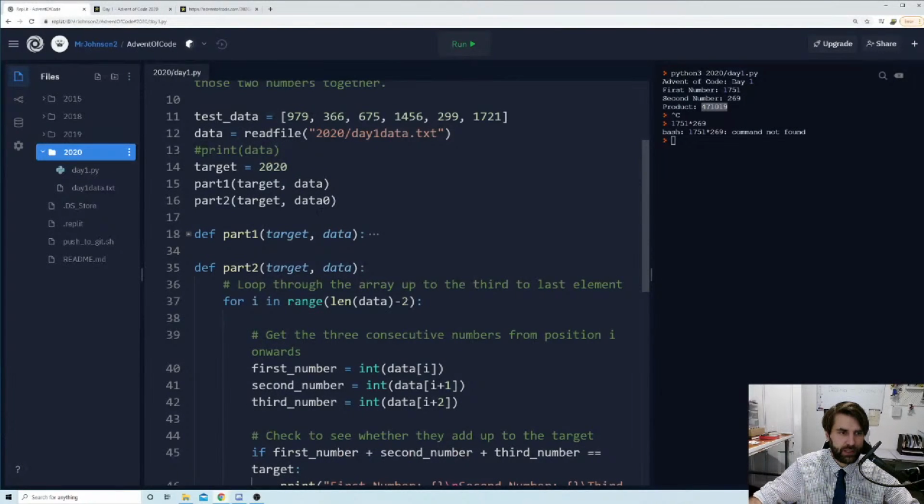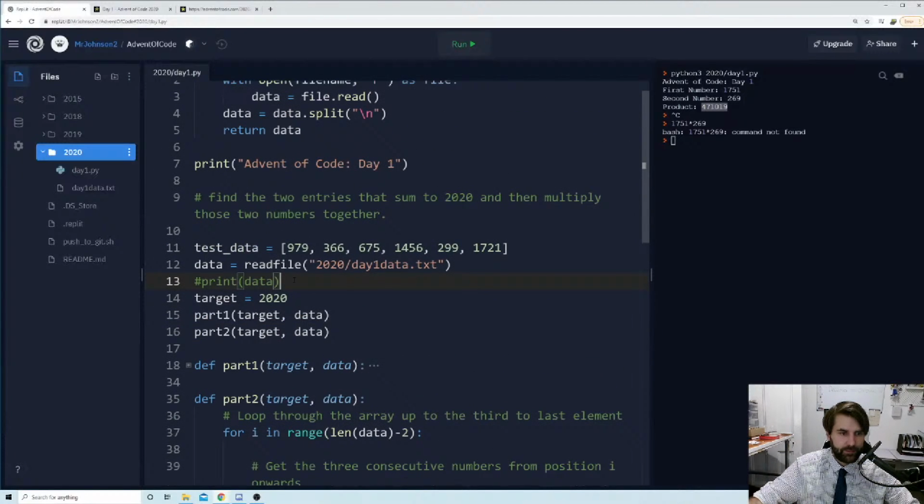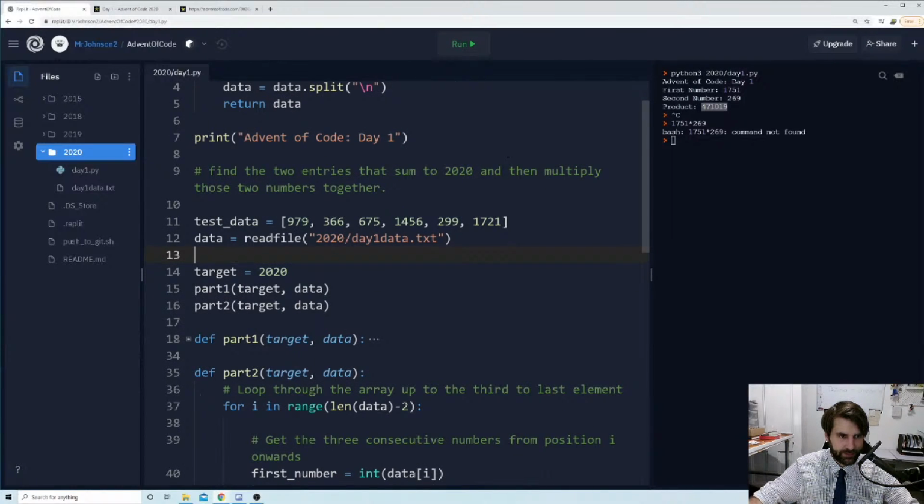So part 1, part 2. Oh, I put data 0 there. That's a syntax error if I saw one. Let's get rid of this. Don't need that line there. Okay, fantastic. So let's run this with our test data first.